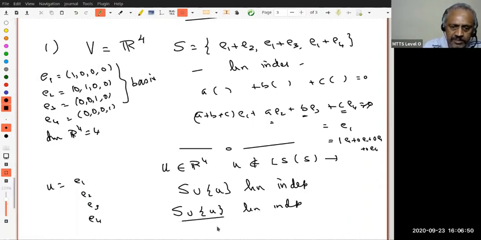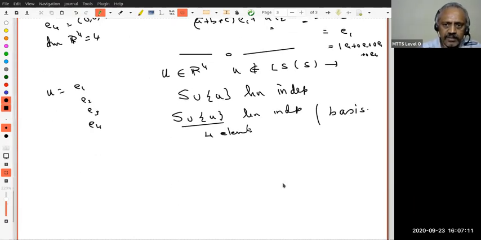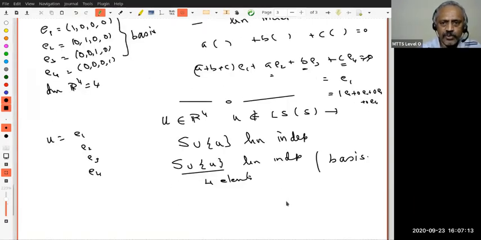And how many elements are there? 4 elements are there. Right? What is the dimension of R4? 4. Therefore, if you have a set of 4 linearly independent elements, then I know this must be a basis by our knowledge about basis. Right? Good. But I would like you to slightly think in a different way.